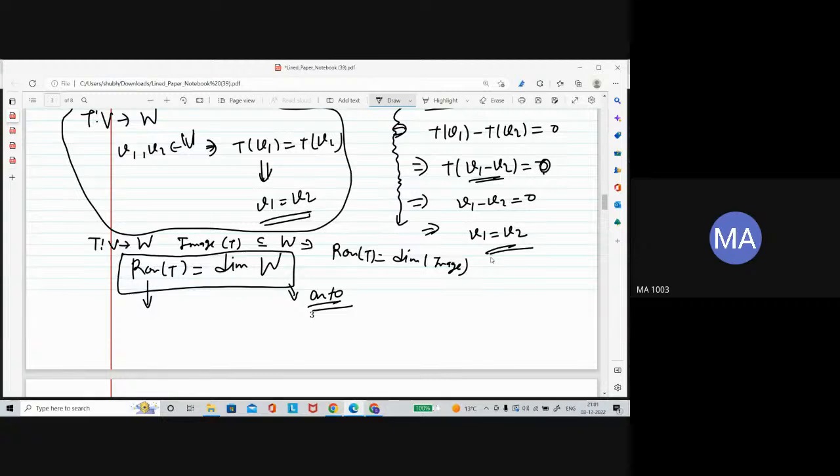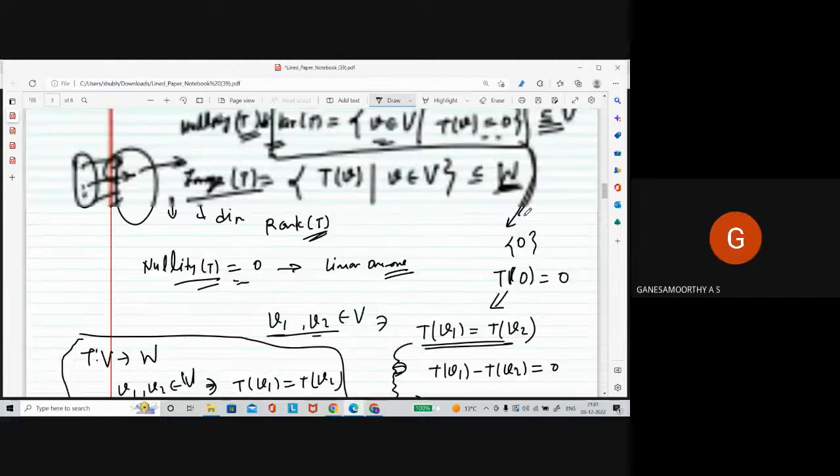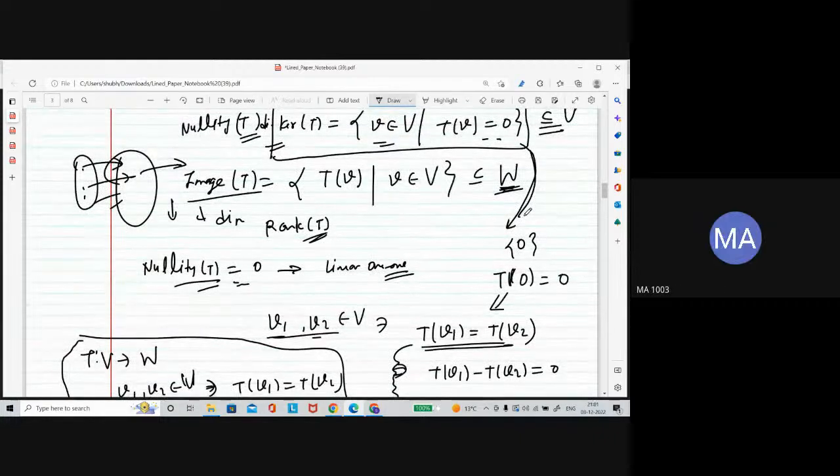The kernel always contains the zero vector, right? For any linear transformation, the image of zero is zero. That means the kernel is a non-empty set; it always has the zero vector. Whenever any vector space has zero dimension, it contains only the zero vector. So the same thing here: if nullity is zero, meaning the dimension of the kernel is zero, it contains only the zero vector. It is not empty.